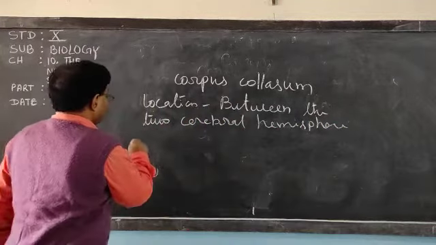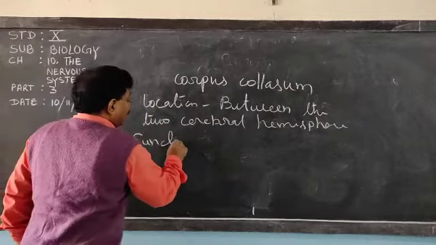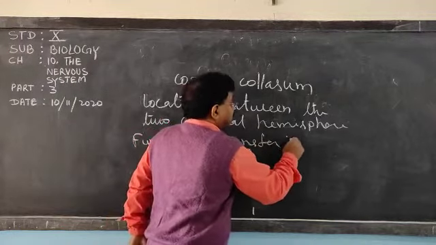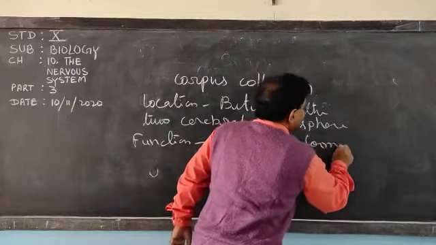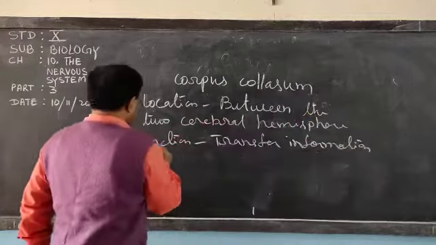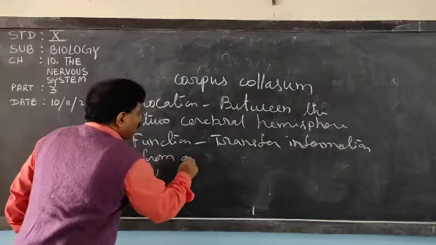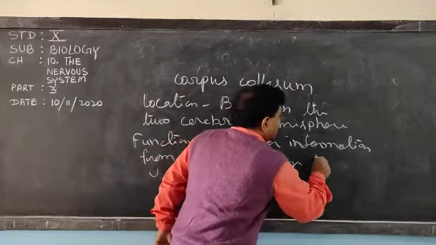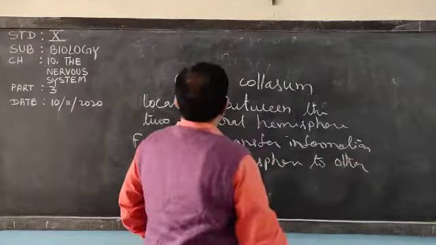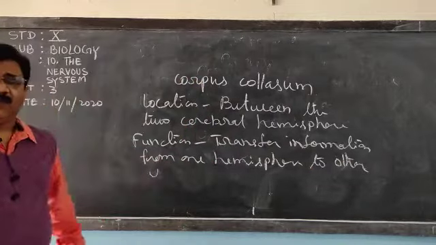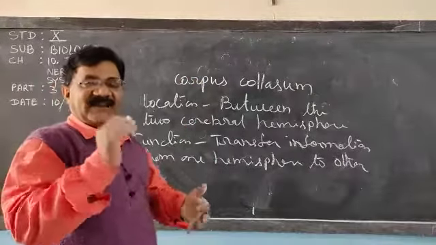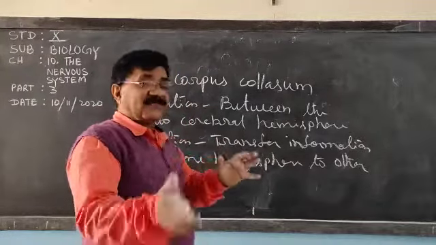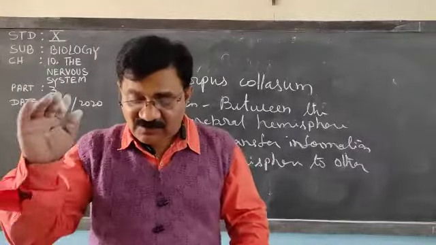The function is to transfer information from one hemisphere to the other. So corpus callosum is present between the right cerebral hemisphere and the left cerebral hemisphere, and the function is to transfer information from right to left and left to right.